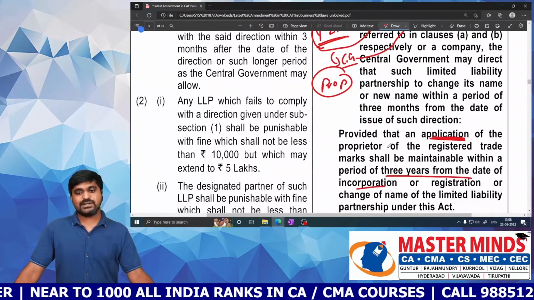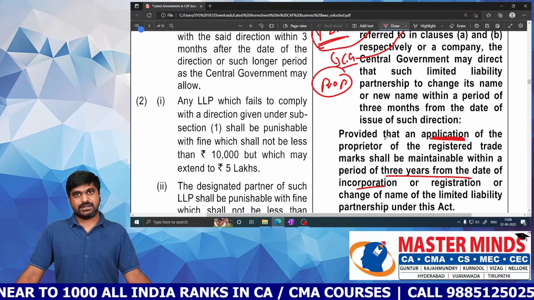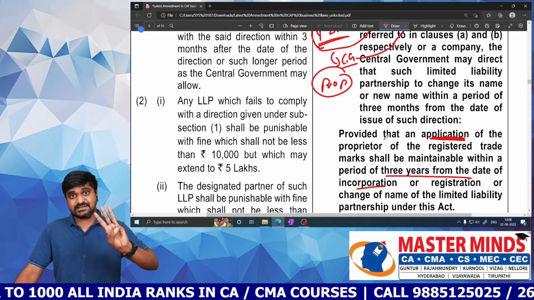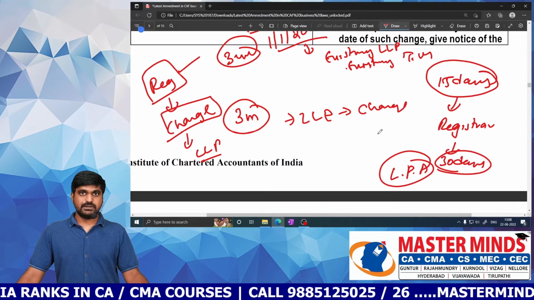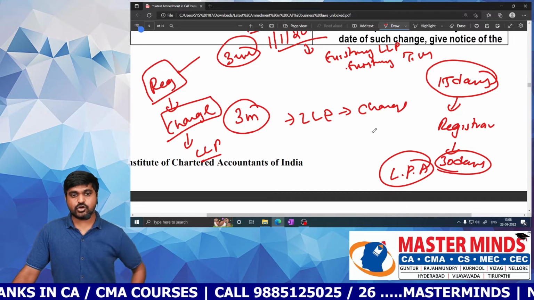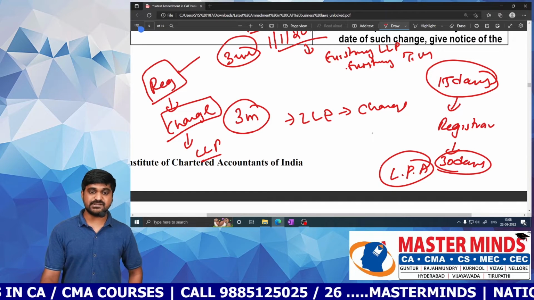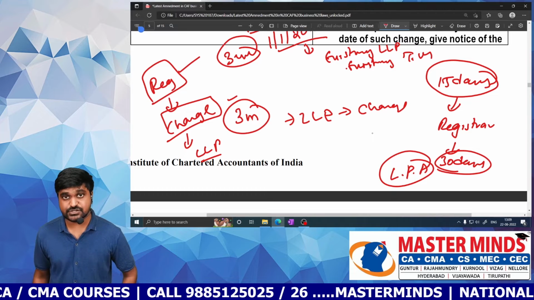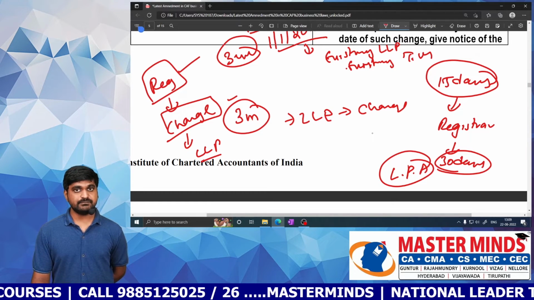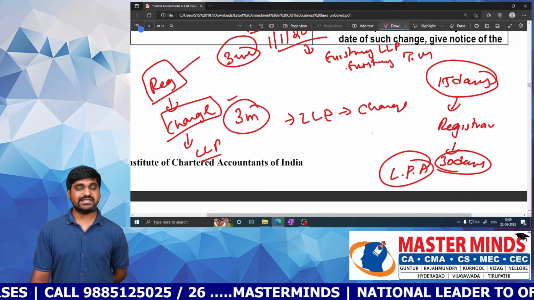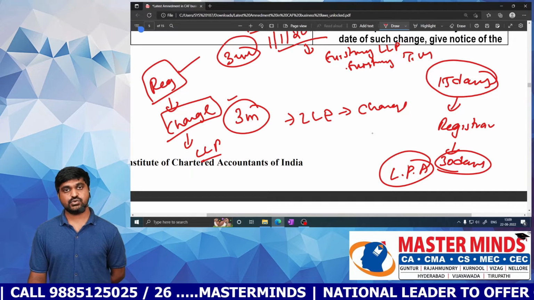Next one. What is the time limit for filing the application with the central government? It is 3 years from the date of incorporation. And what does the LLP need to do? After getting the order from the central government, the LLP must change its name within 3 months. Sir, what happens if the LLP fails to change its name within 3 months? Then the registrar will change the name according to his wish and issue a fresh certificate to the LLP.